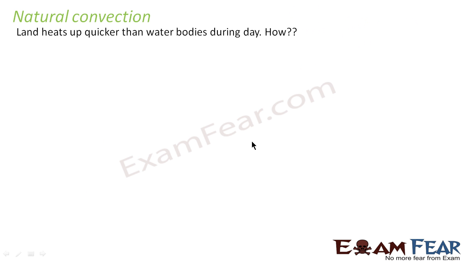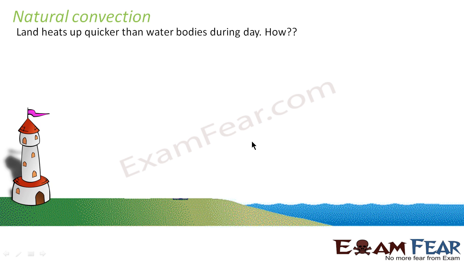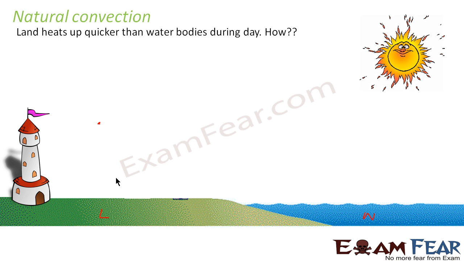So let us look at the example of natural convection. As I told you, it's a property that land heats up quicker than water bodies during the day. During daytime, land will become hotter quickly when compared to sea, whereas at night, the vice versa will happen, right? So how is it like? Suppose this is my land, and this is water. So during daytime, land heats up quicker, right? That happens due to convection. By convection, land heats up quicker when compared to water bodies.